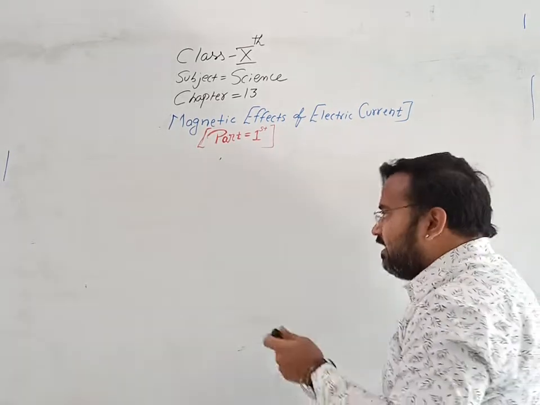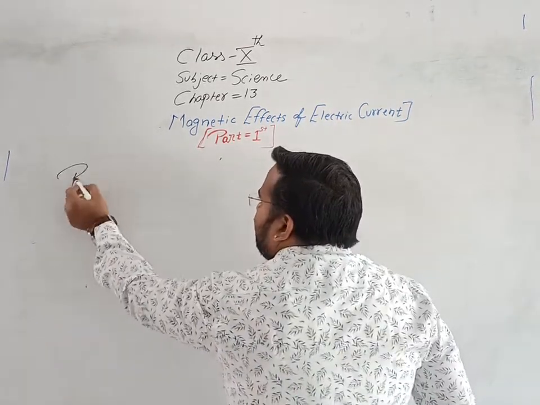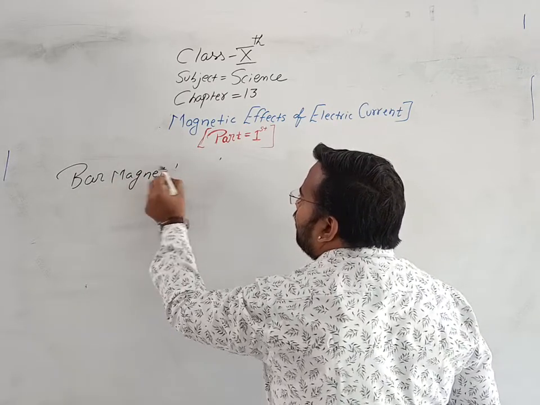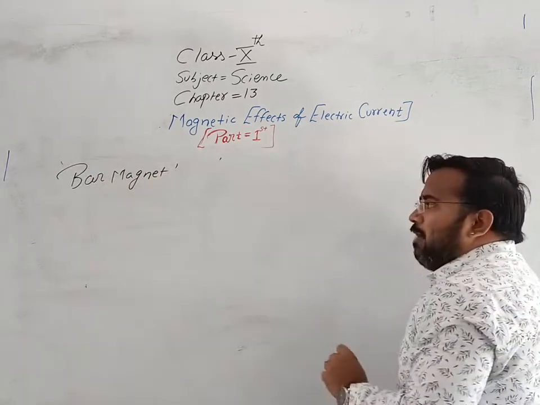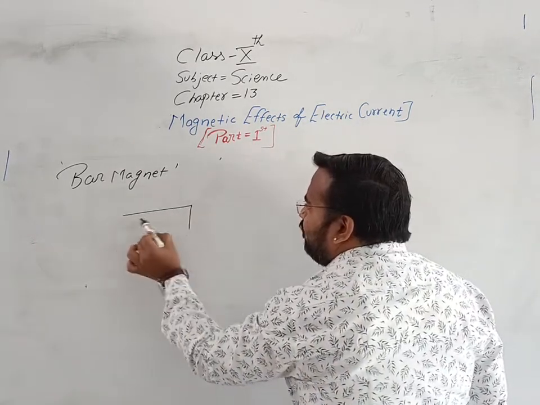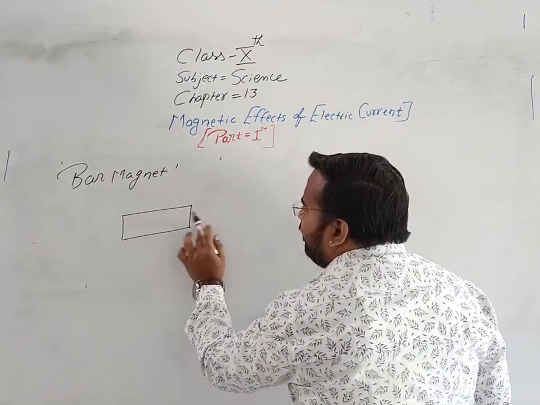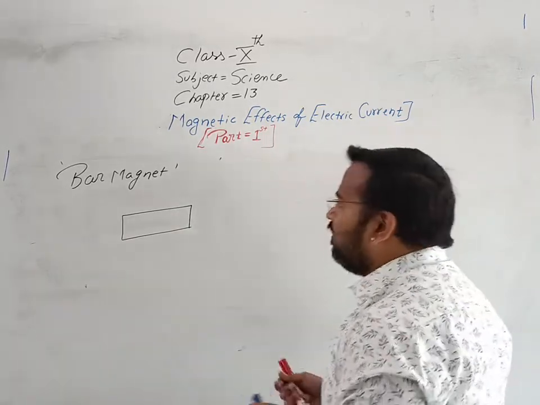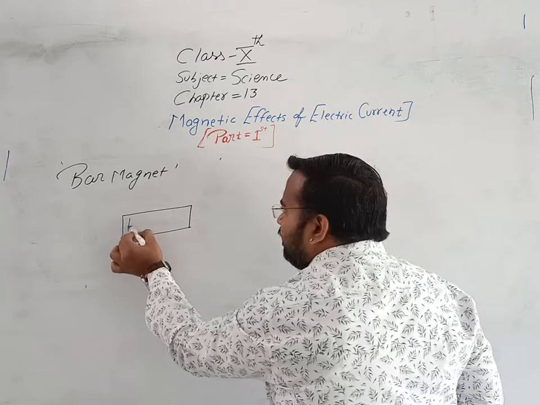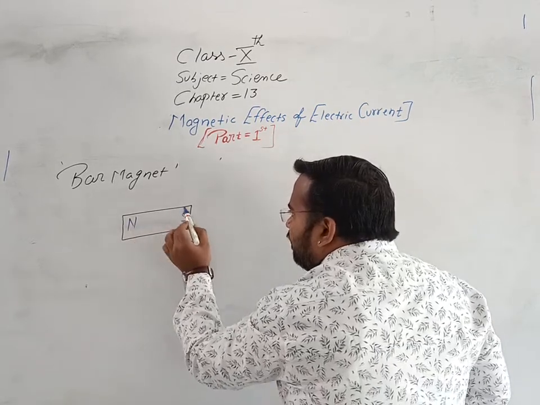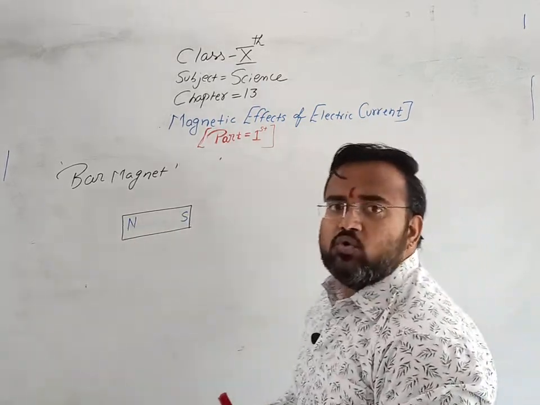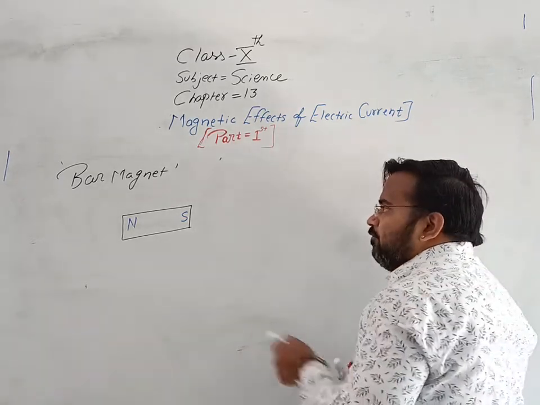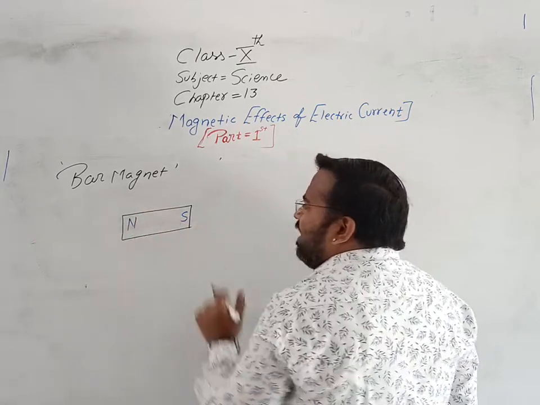What is a bar magnet? A bar magnet is a rectangular slab having a uniform cross section area, and it has two poles, known as the north pole and south pole. Clear? So this is known as a bar magnet.